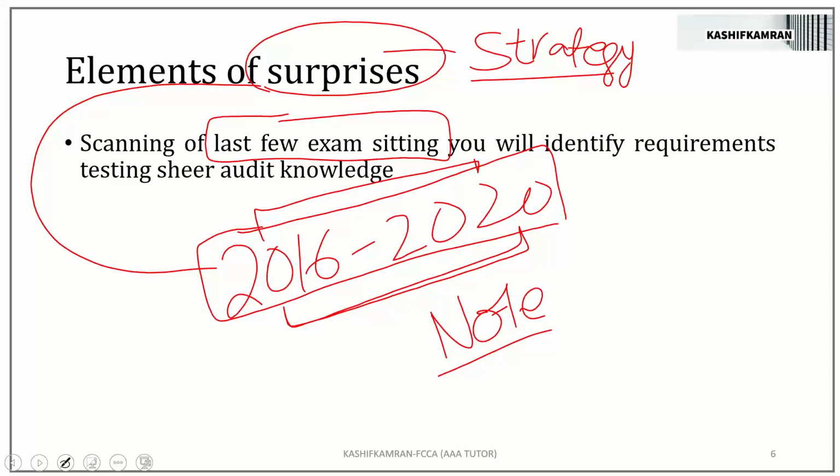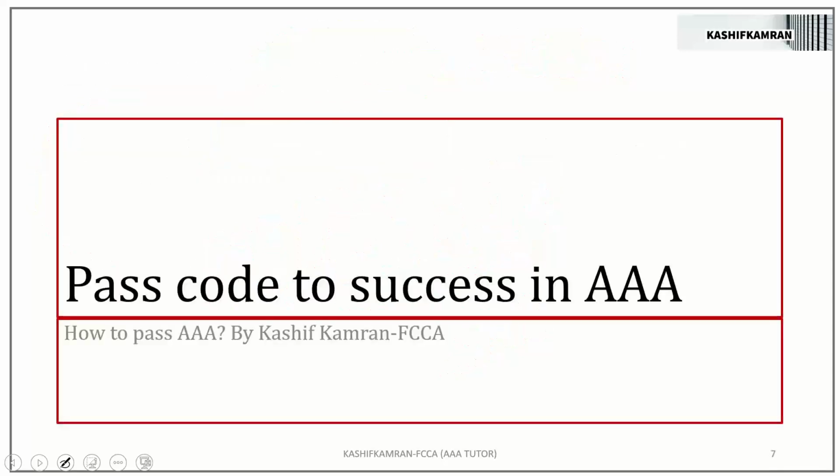Let's move further on to other aspects of the session today in terms of how you should be preparing for the AAA paper. Now, the next thing, the passcode to success in AAA. What does that mean? Is there a passcode which you will enter and you will be successful in the AAA paper? Yes, there is a passcode.